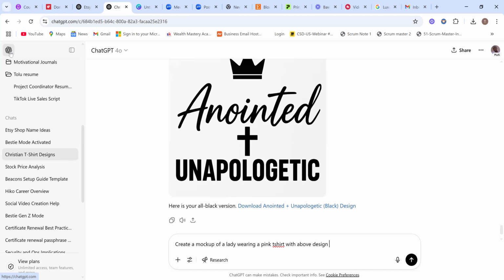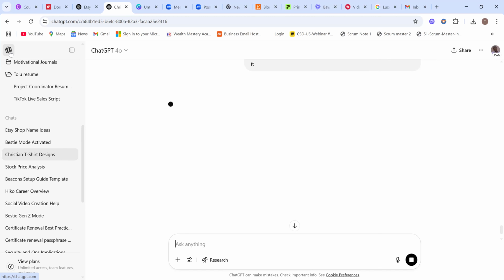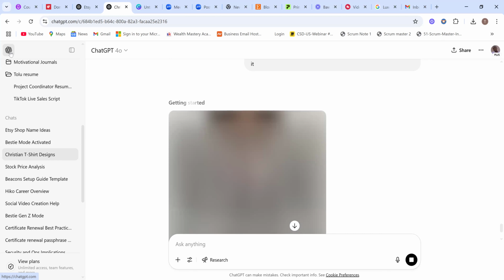So we're going to wait for ChatGPT to generate this for us. Let's see how it goes. I know sometimes we have a lot of people making use of ChatGPT, but patience is key, right? So be patient for ChatGPT to generate that image that you would like to have so that we can have this on our store.